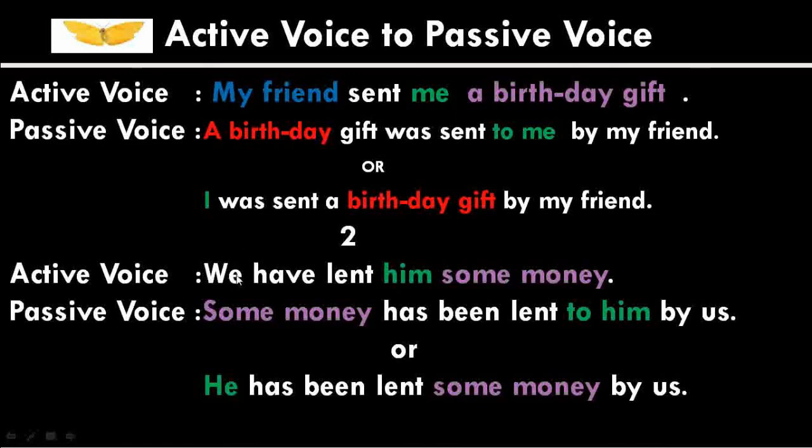And the subject of the active voice sentence changes at last. So we will be changed into by us. Here us is the objective case of the word we. Or this sentence can be changed when you are changing the indirect object first. So if you are changing the indirect object first, then him will take the position of the subject, he here. As he is third person singular number, we have to use has been lent. And the direct object will be placed soon after the verb. Then the subject changes